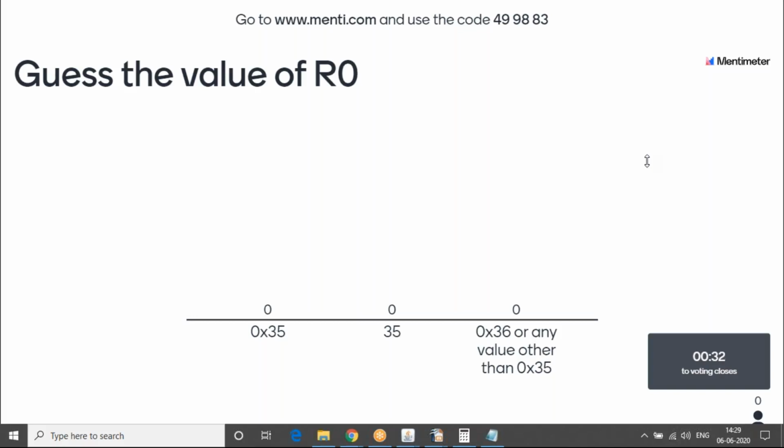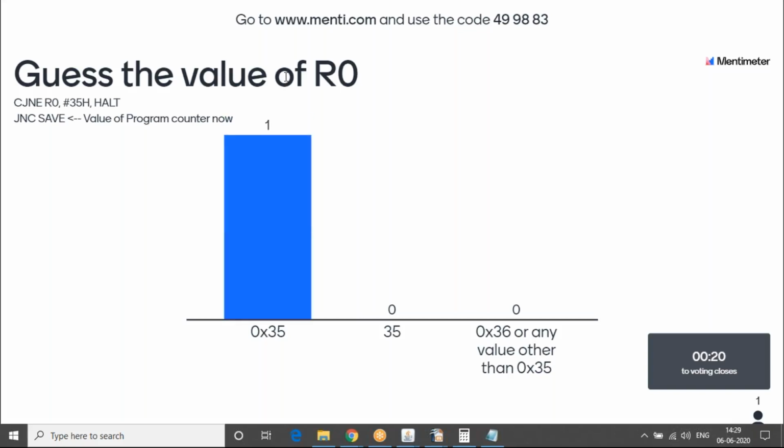Oh, no answers. I think if you hover over the value, you will see the question. If you hover over the question, you will see the code which you have to find out. Yeah, thank you. Thanks for answering.